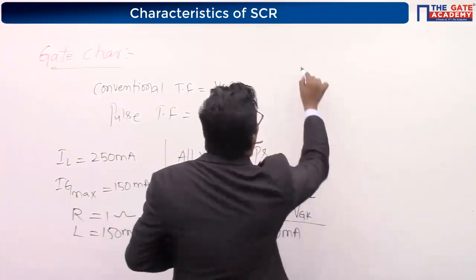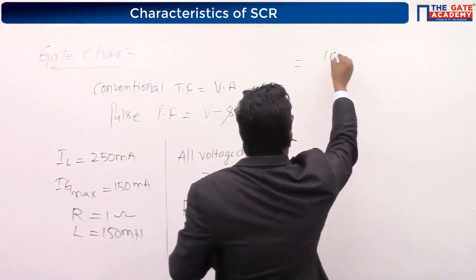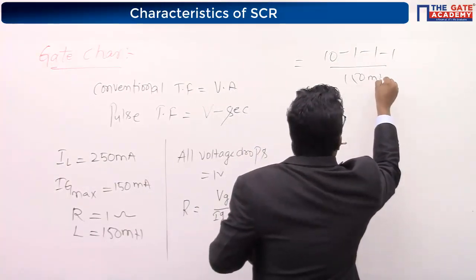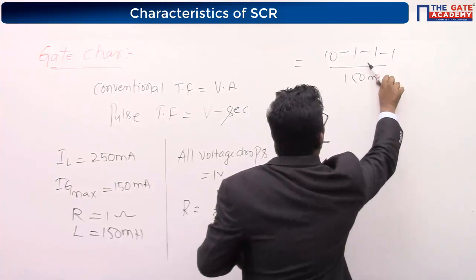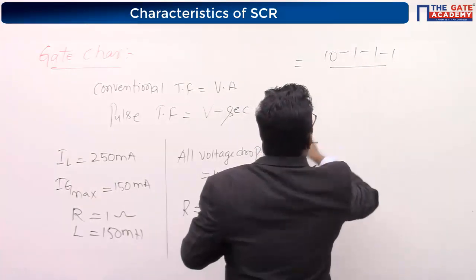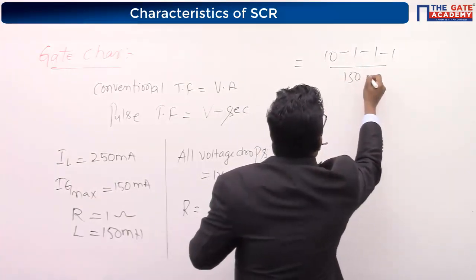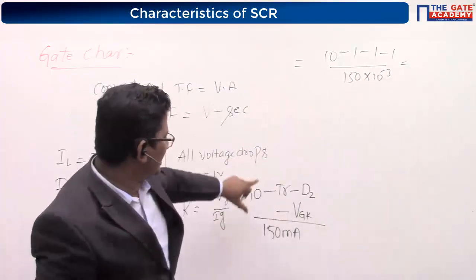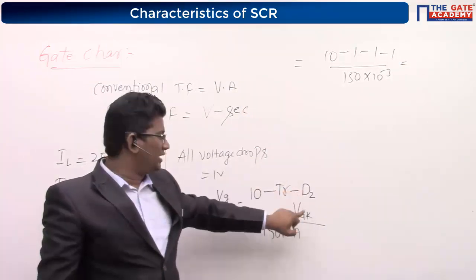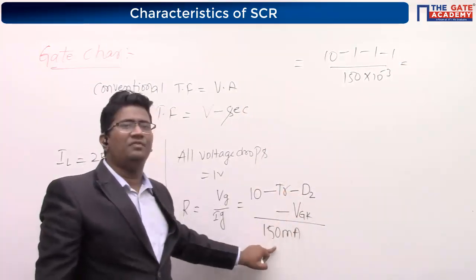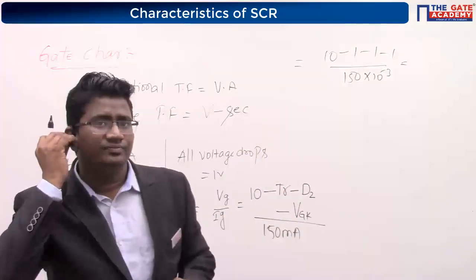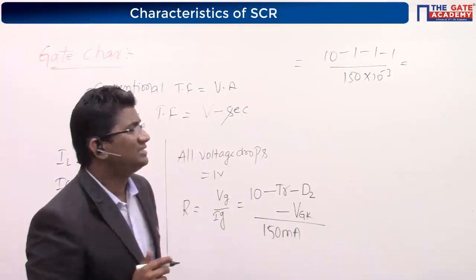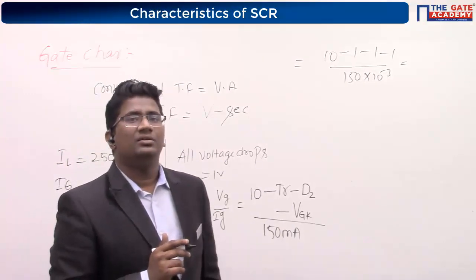Now the solution is very easy: 10 minus 1 minus 1 minus 1, whole divided by 150 milli. Tell me what the answer is. 7 by 150 into 10 power minus 3.